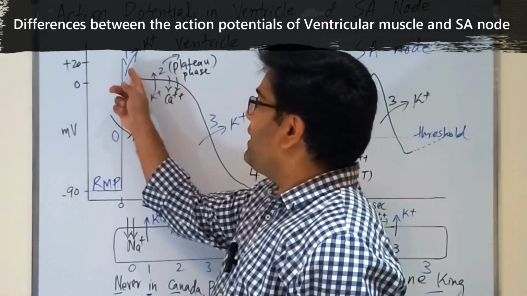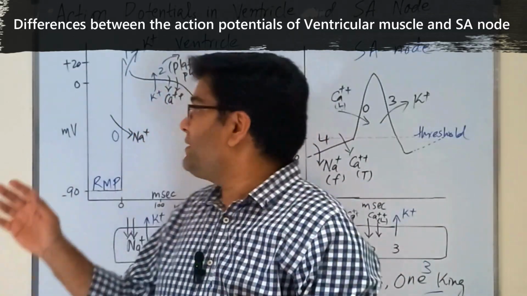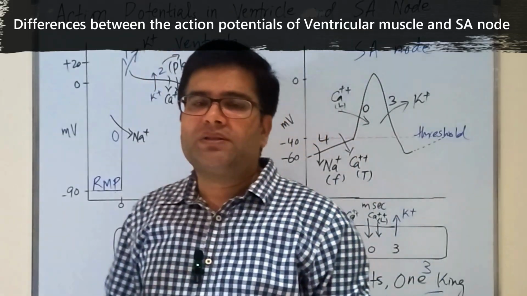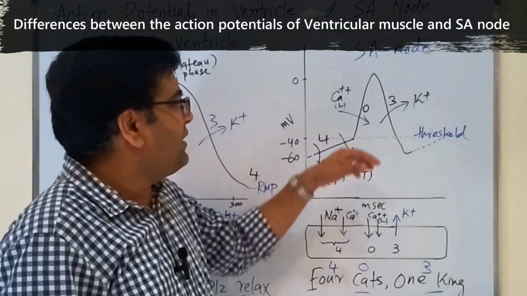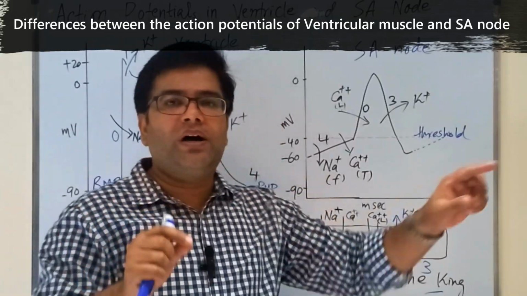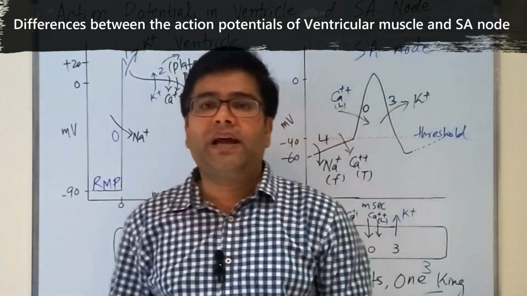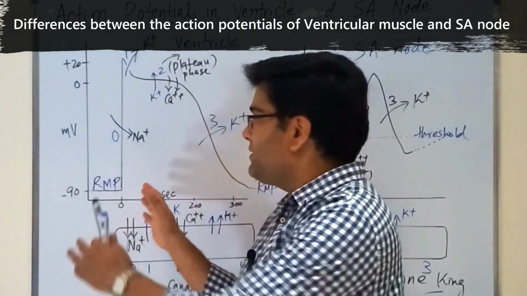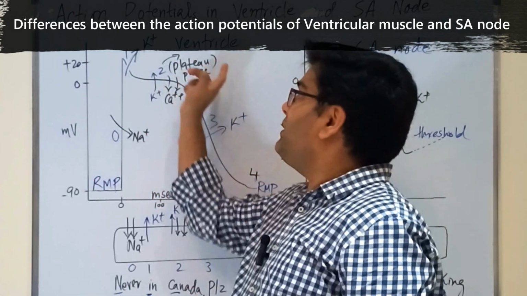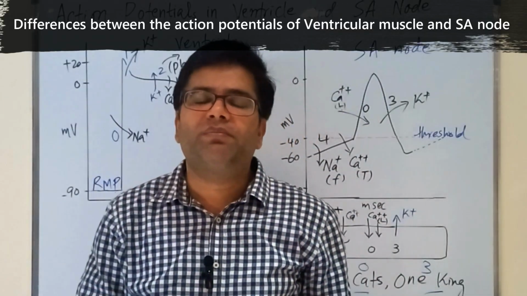Phase 1, which is early repolarization, and phase 2, which is plateau, are present in the action potential of ventricular muscle fiber but not in the action potential of SA nodal fiber. So phase 1 and 2 are missing here in the SA node. Phase 2, the plateau phase, makes the action potential of ventricular muscle longer. This is why the ventricular muscle has a longer action potential, with a duration of 300 milliseconds.